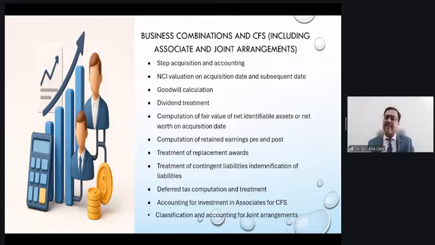Goodwill, I spoke about goodwill. So goodwill has to be calculated on the acquisition date, which is your purchase consideration, plus non-controlling interest, minus net identifiable assets. So this will give you goodwill, and of course subsequently goodwill has to be tested for impairment.